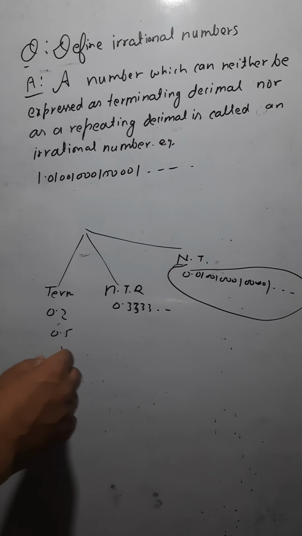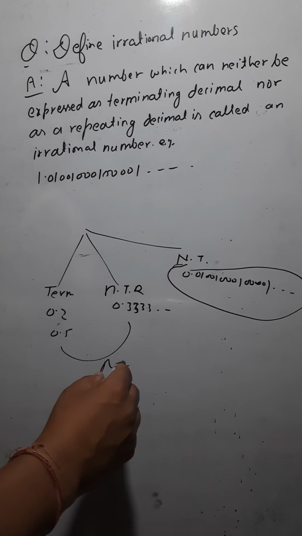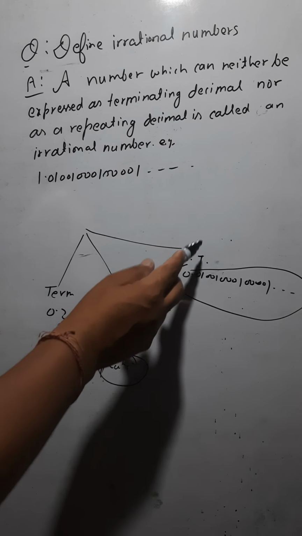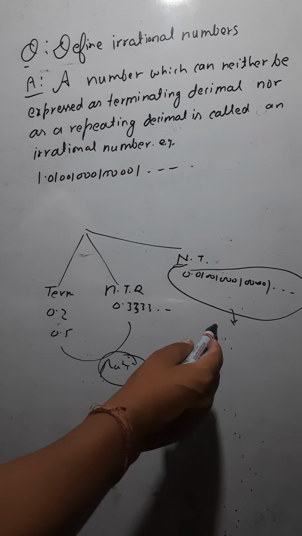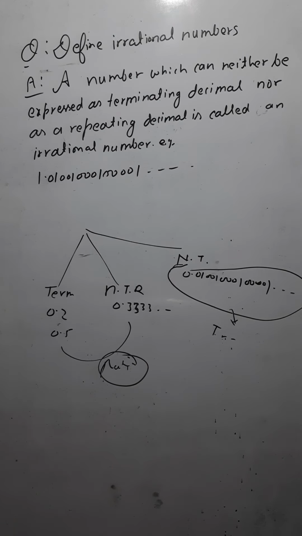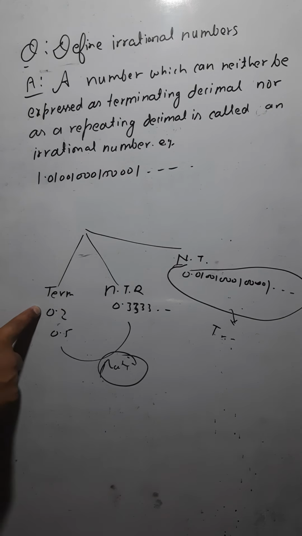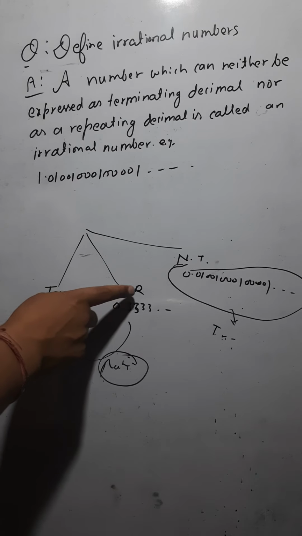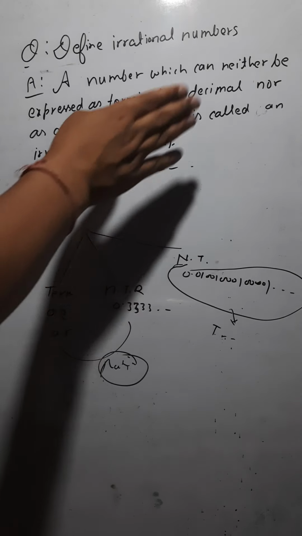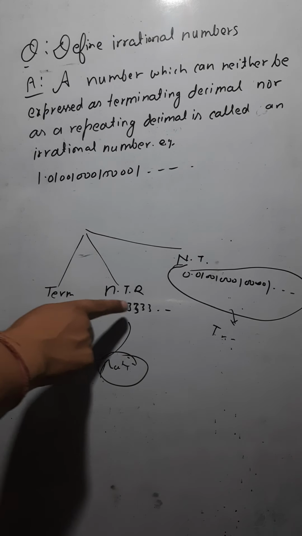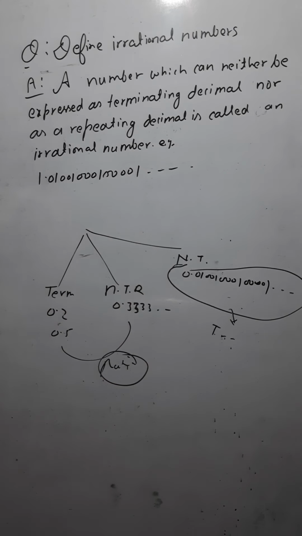Now the first two kinds of decimals are known as rational numbers. Rational numbers have decimal expressions that are terminating or non-terminating repeating. And these decimals which are non-terminating non-repeating, we call them irrational numbers. So what are irrational numbers? A number which can be expressed neither as terminating nor as non-terminating repeating is called an irrational number.